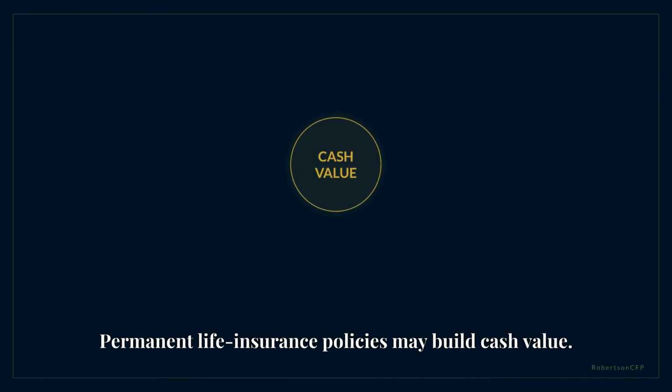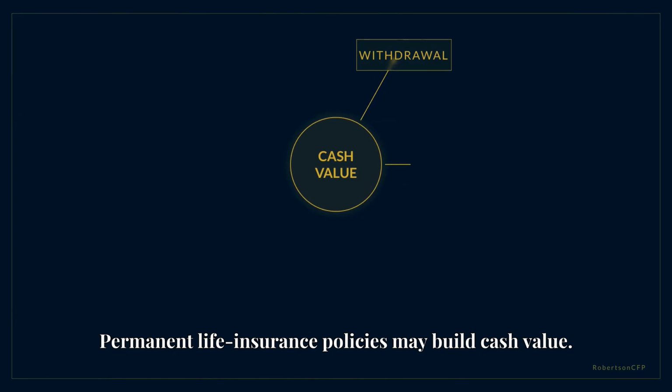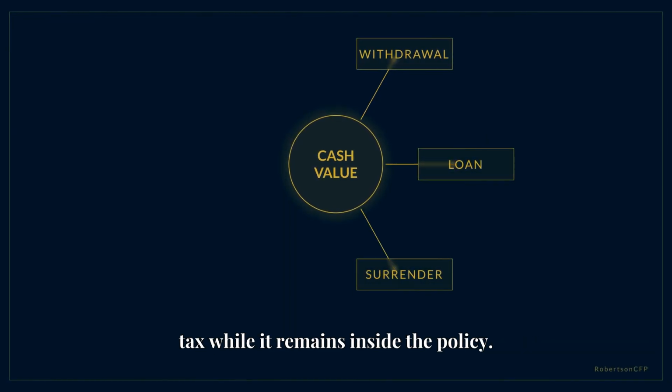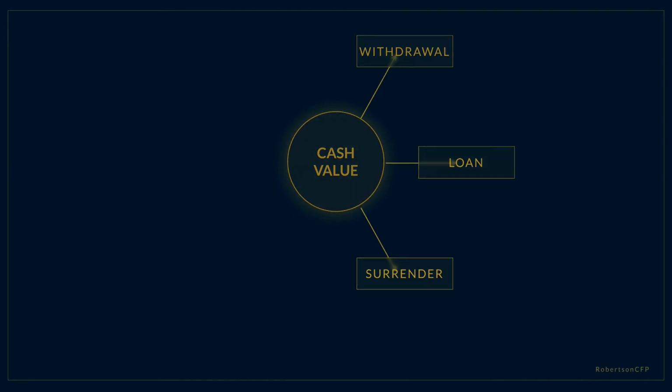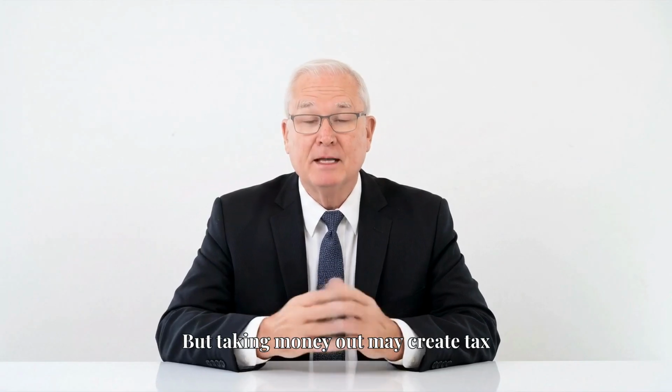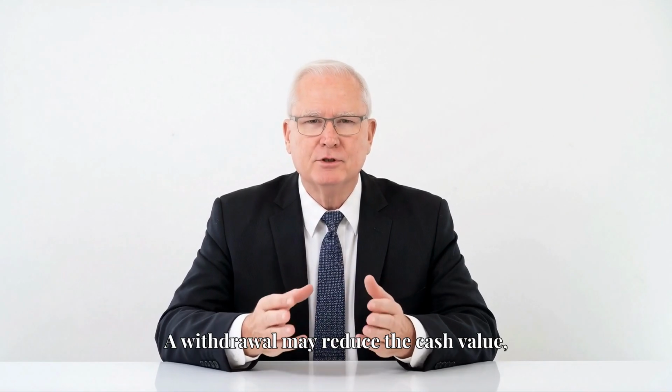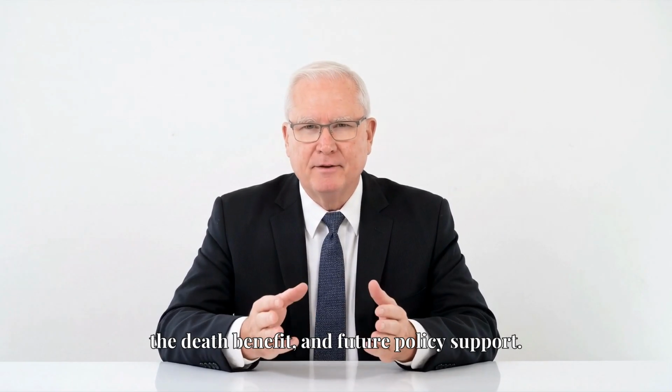Permanent life insurance policies may build cash value. That value generally grows without current income tax while it remains inside the policy. But taking money out may create tax and policy consequences. A withdrawal may reduce the cash value, the death benefit, and future policy support.